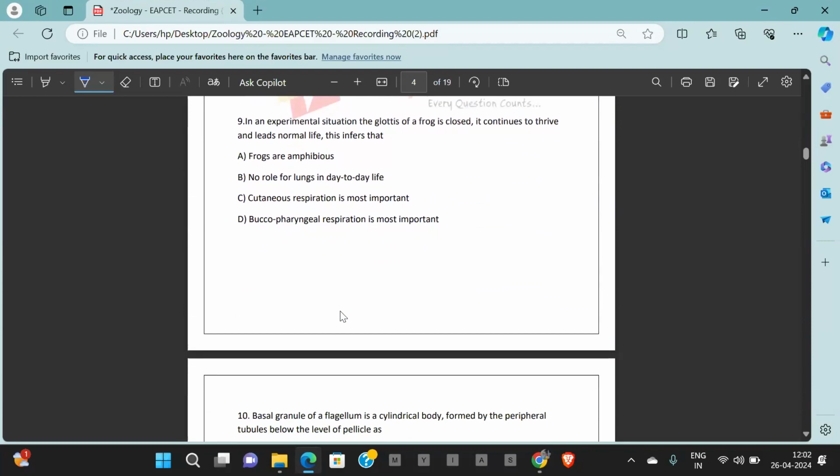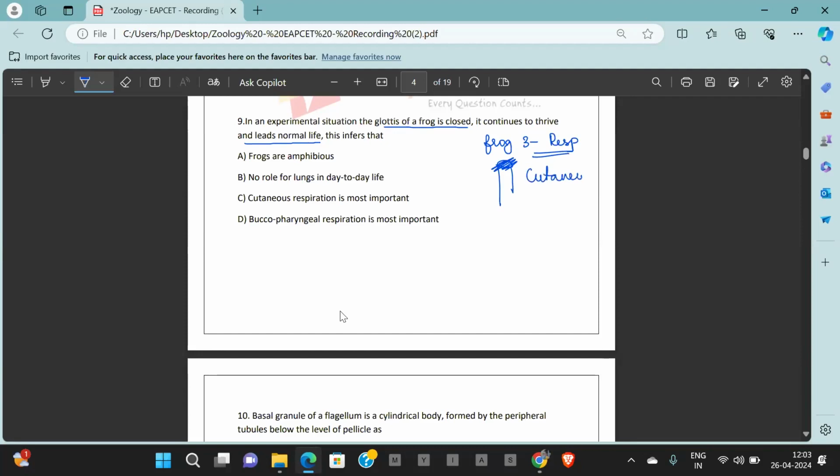Going ahead with question number 9. In an experimental situation, the glottis of a frog is closed and it continues to thrive and lead a normal life. This infers that now if the glottis is closed, the respiratory tract entry is blocked. Glottis is the opening of the respiratory tract and it is closed. That means there is no way that air is capable of entering the lungs. Then how is the frog capable of surviving? Because in frog we have 3 types of respiration. What are they?